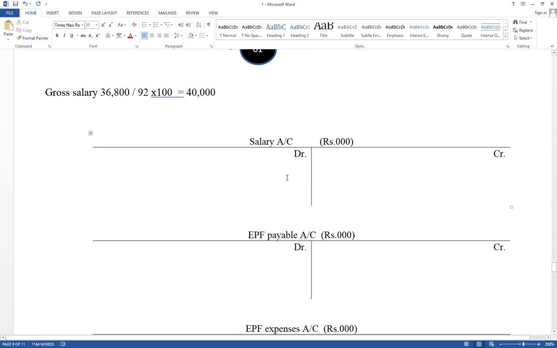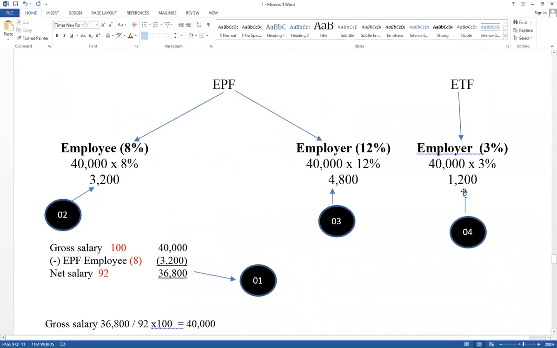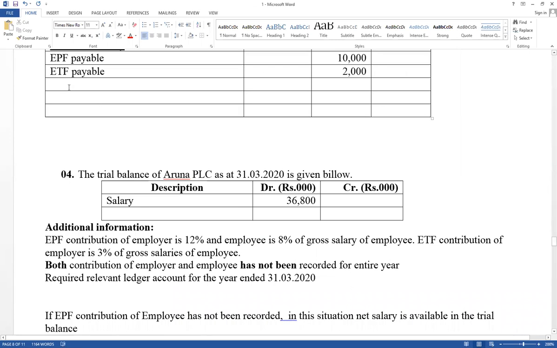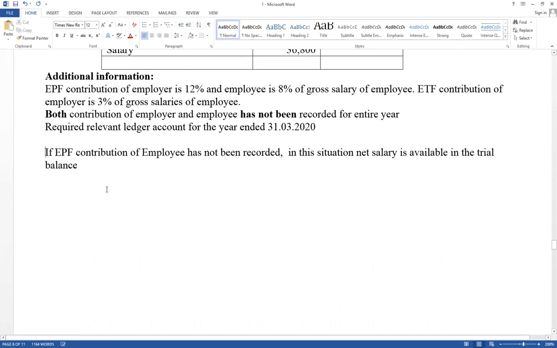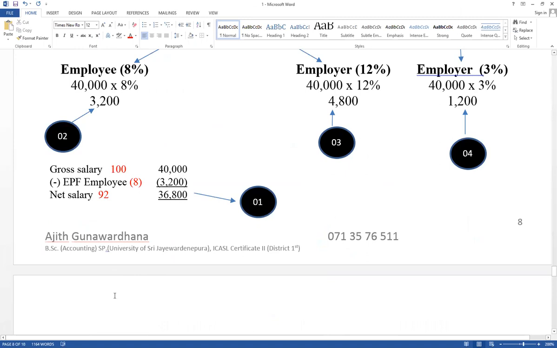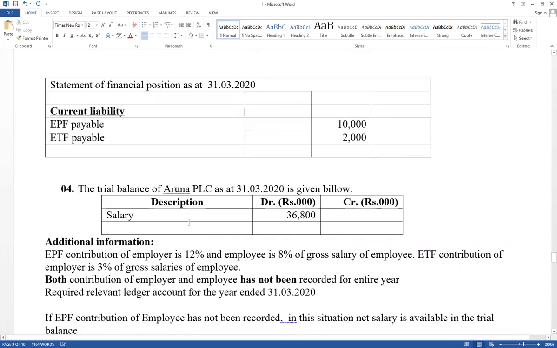Trial balance available, salary account balance. Now think how it records. Normally 4 steps should be applied. Step number 1 recorded already. Trial balance available, salary account balance also. Right, now think about how to record in the ledger accounts. First, trial balance available, salary account balance. That value should be included as a balance brought forward in the salary accounts.